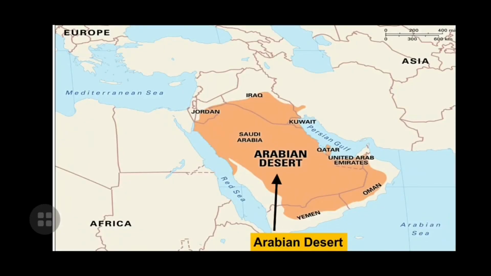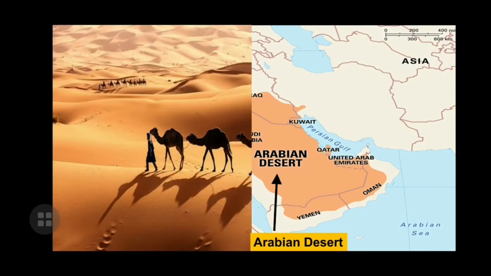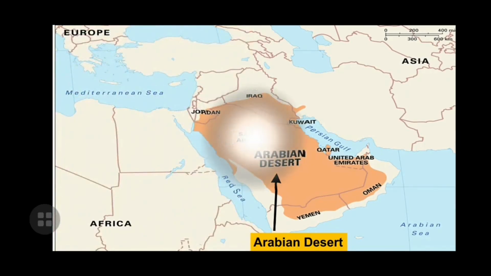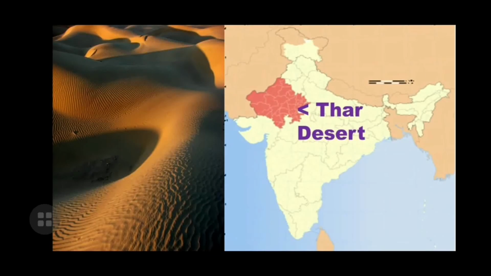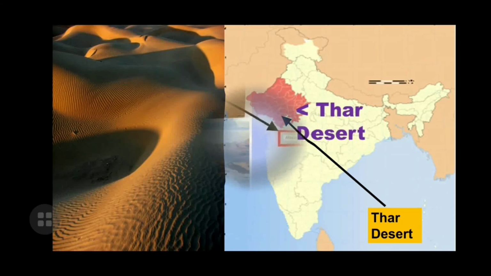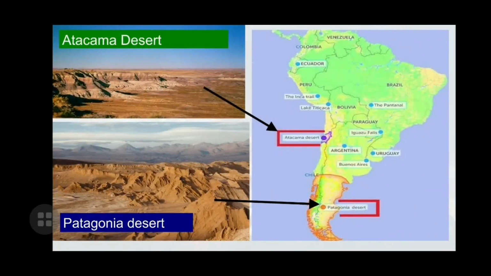And the Arabian Desert, that is in Asia. The Thar Desert is one of the famous deserts, which is in Rajasthan. Then we have the Atacama Desert and the Patagonia Desert that you will find in South America.